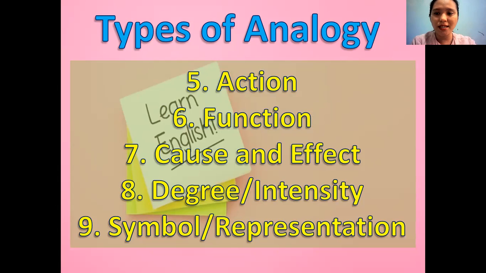Then we have degree or intensity. In each pair, one must be more intensified or must have the higher degree. For example, we have sad is to depression. Sad is just sad. Well, depression can lead to suicidal attempt, etc.